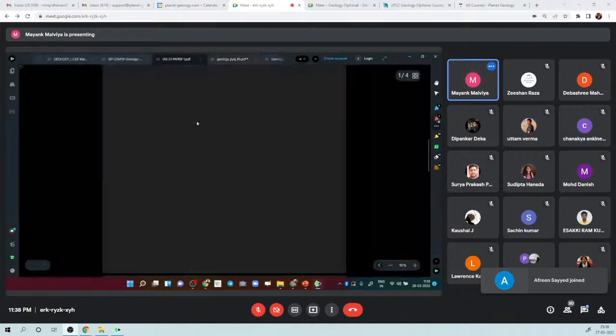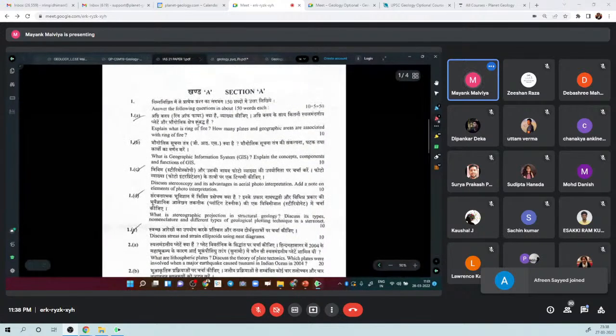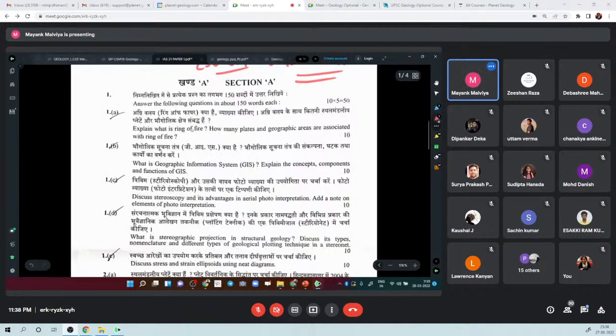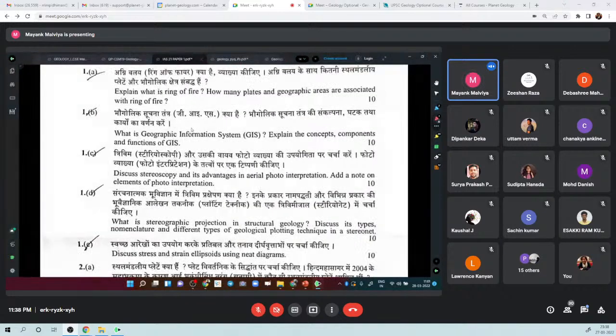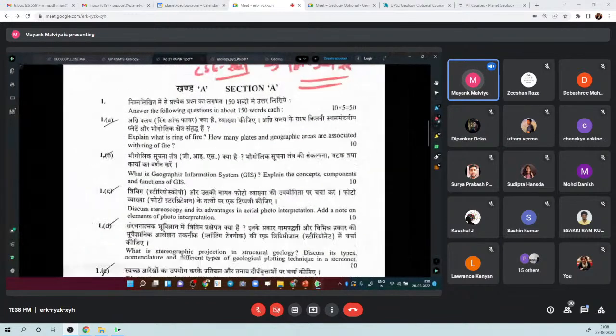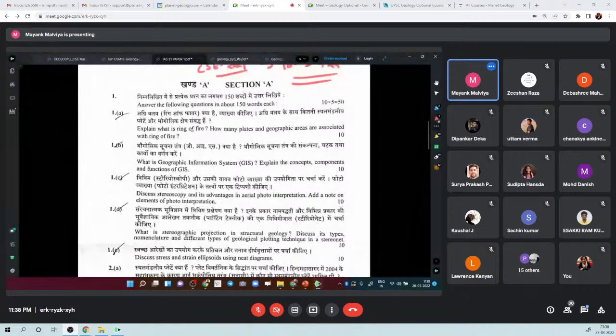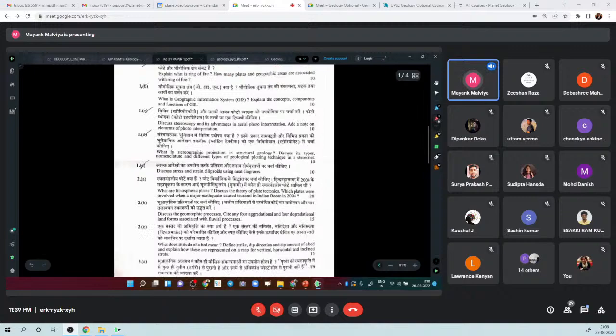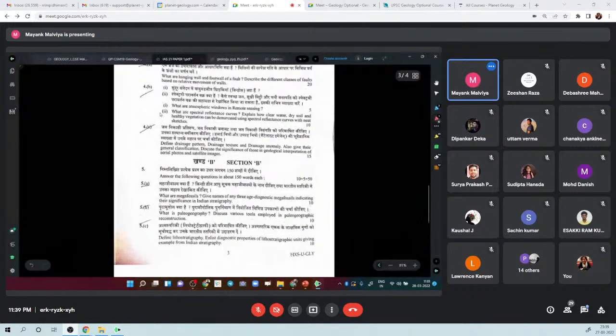So this is the civil services paper of 2021, which happened on 16th of January. Using this, you can also see how UPSC asks questions. This is paper 1, and in paper 1 this is section A. In section A they give you 4 questions, 1, 2, 3 and 4.